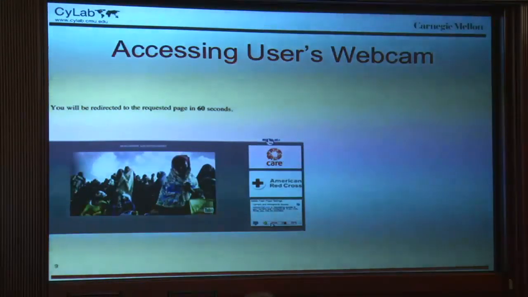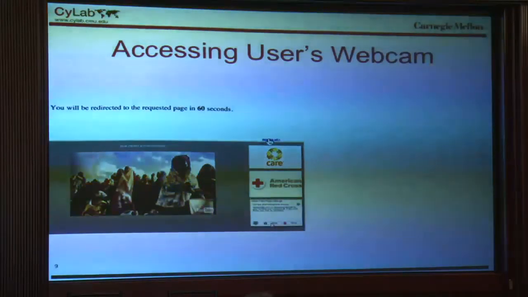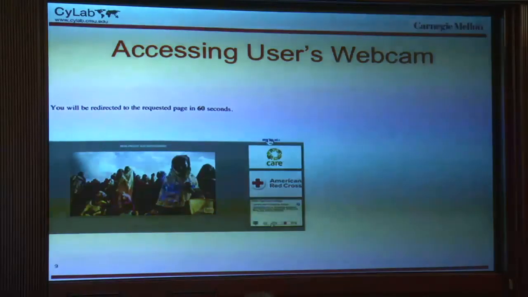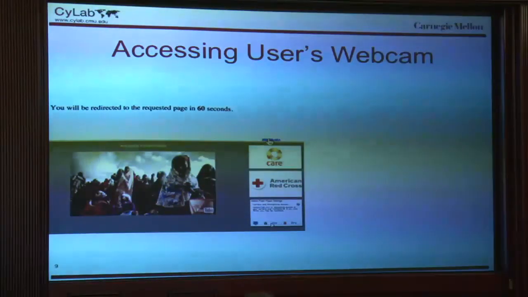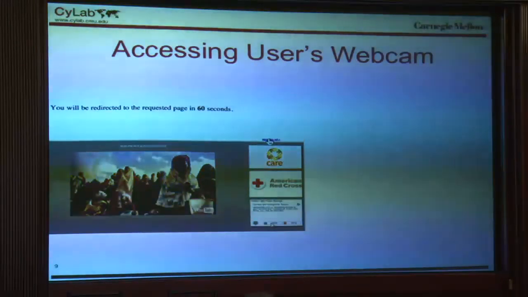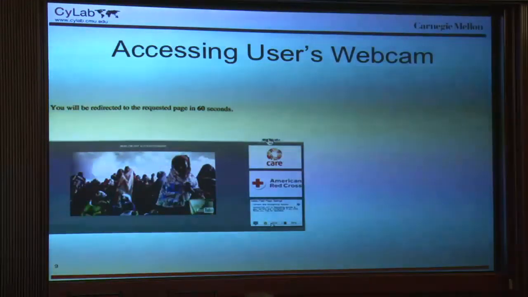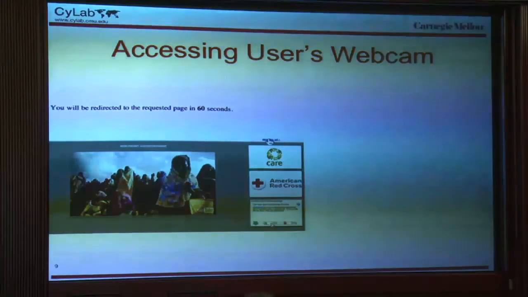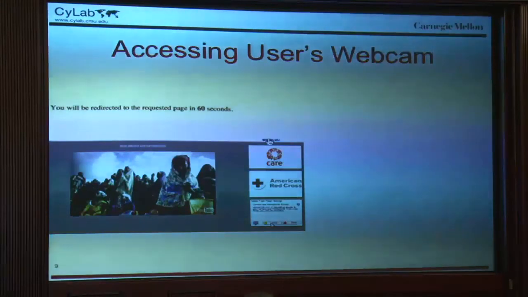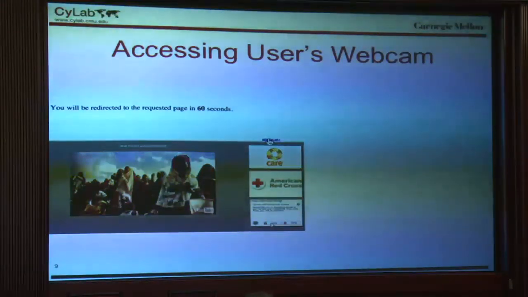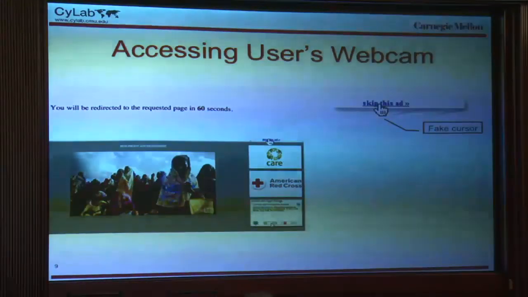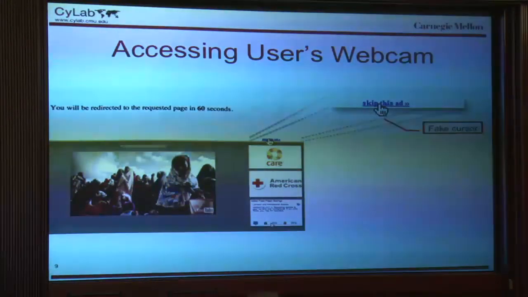What you're seeing moving on the screen is actually a bitmap that's been drawn on the screen by the website. And so while you think your mouse cursor is actually on the skip button, there's a secondary cursor which you can just barely see, which is over the allow button on the flash dialog. So what you've actually done is you've enabled webcam access even though you thought you were clicking on the button to skip the ad.